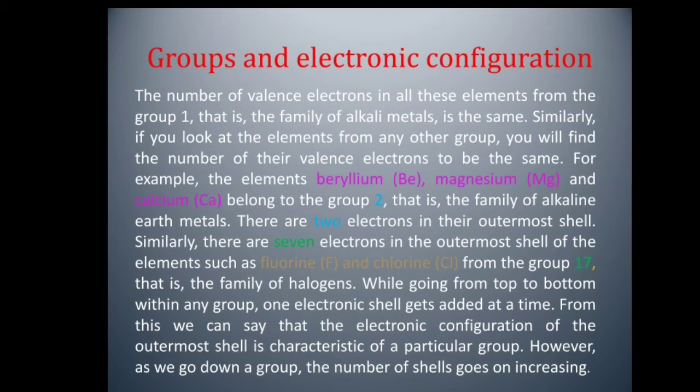As we go down the group, the number of shells goes on increasing with an increase in their electronic configuration. From this, we can conclude that the electronic configuration of the outermost shell is a characteristic of a particular group.